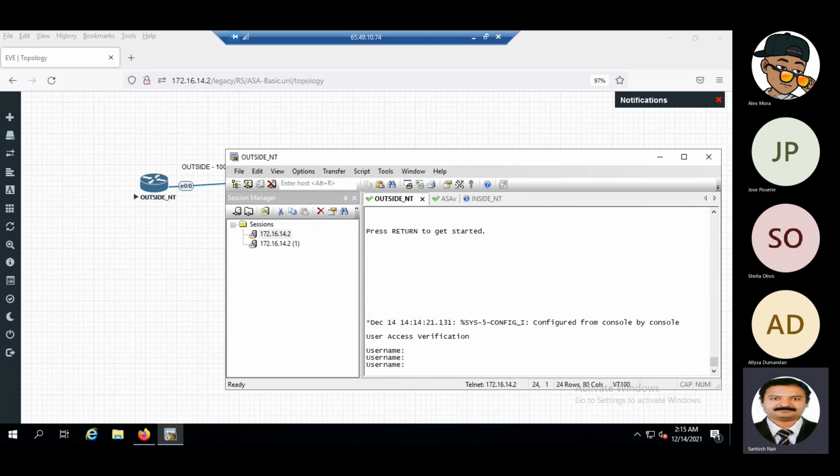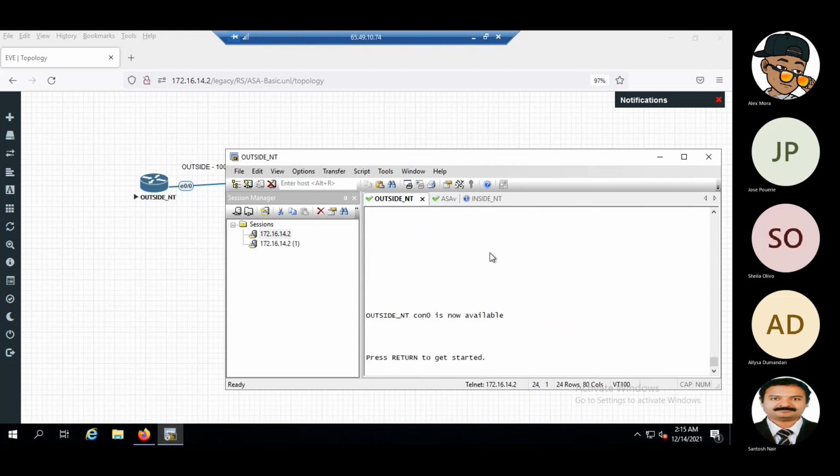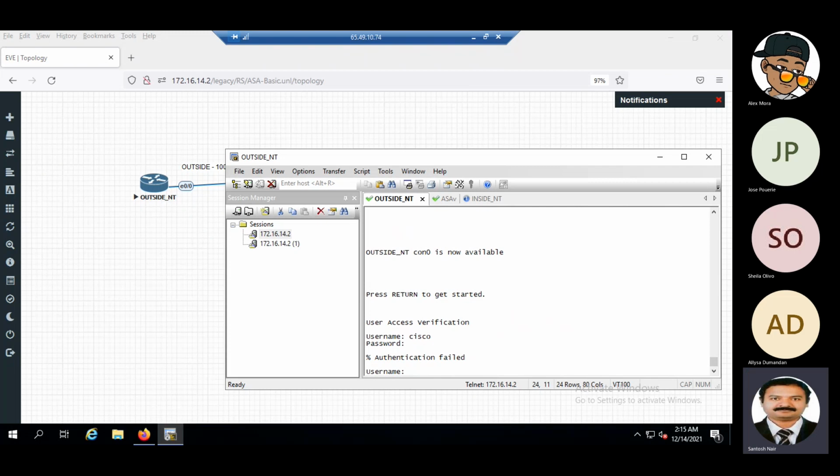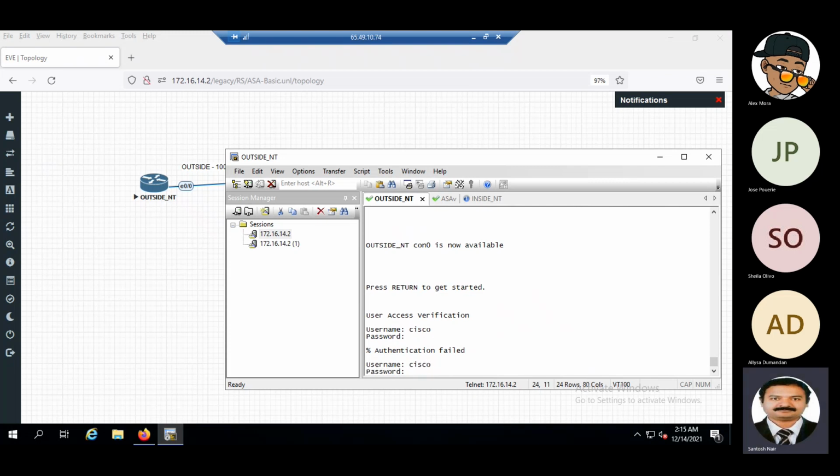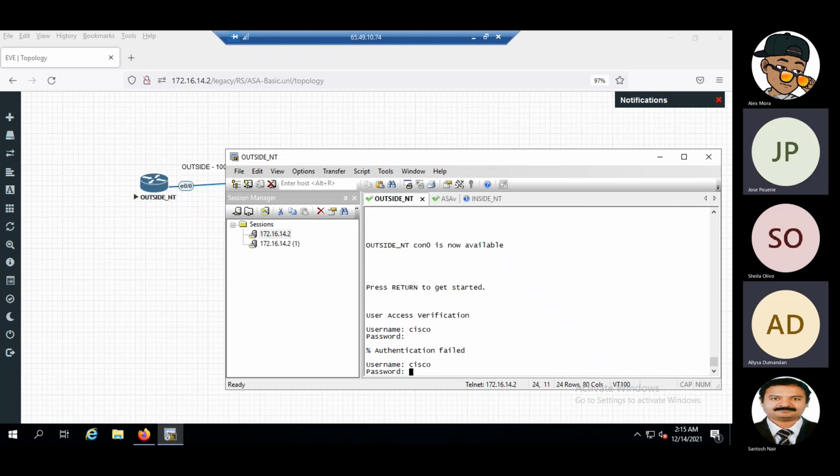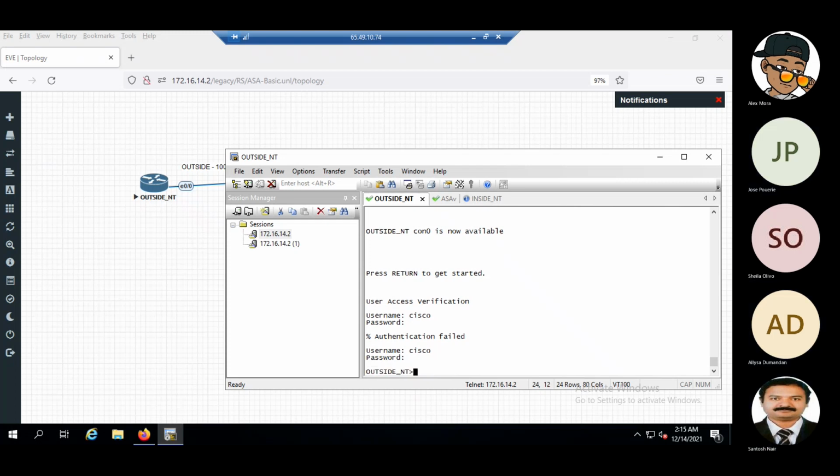Okay. Second, let me try to log in here. I think the password we had given... You remember the password correctly? Yes, I think I gave the password Cisco only. Maybe trying apps. I don't know.